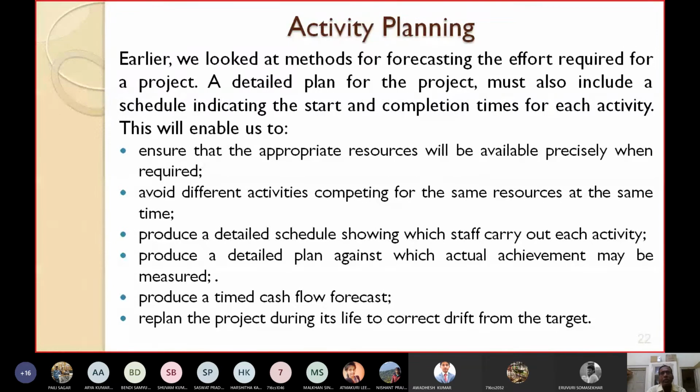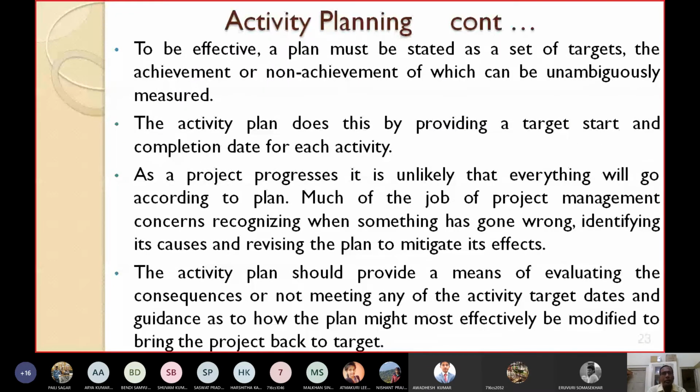Okay, these are easy things you can read yourself. To be effective, a plan must be stated as a set of targets. In order to make the activity planning more effective, a plan must be stated as a set of targets, not one target, the achievement or non-achievement of which can be unambiguously measured.